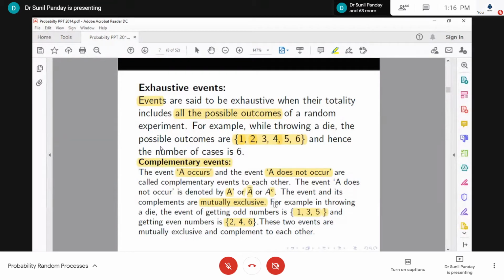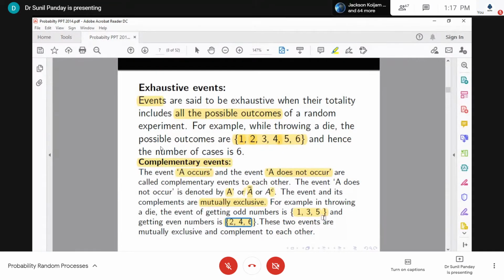Now listen to what happened. For example, in throwing a die, the event of getting an odd number is this one, and getting an even number is this one. So we have two events. If this is event A, then its complement is {2, 4, 6}, and we can see that both of them cannot occur simultaneously.